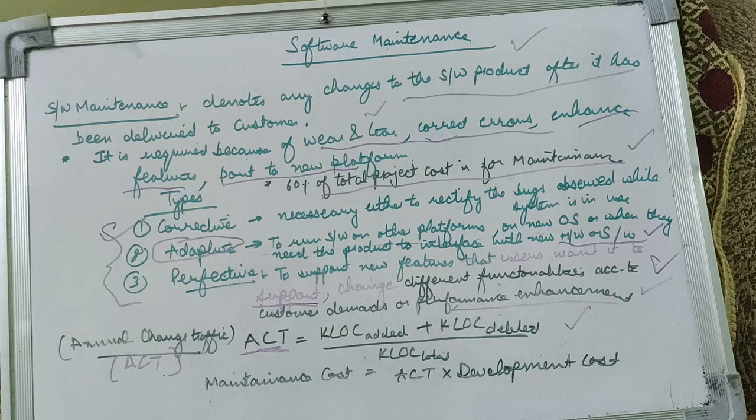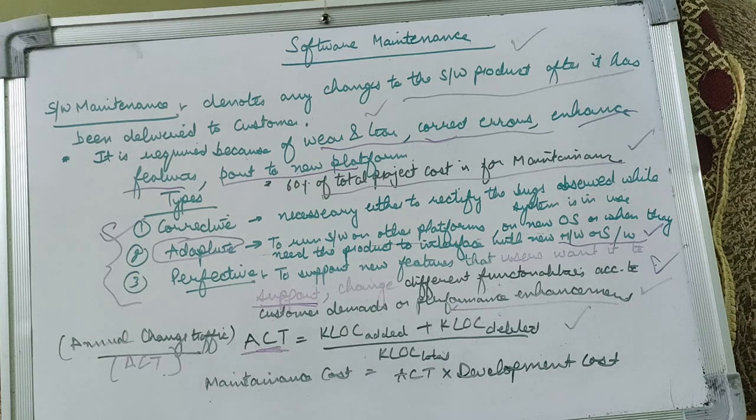ACT is equal to KLOC added, as you all know that we have discussed KLOC in our previous classes. What is KLOC? It is kilo lines of code. Clear? These are the size estimation parameters. So ACT is KLOC added plus KLOC deleted divided by KLOC total. Clear? How is annual change traffic computed?